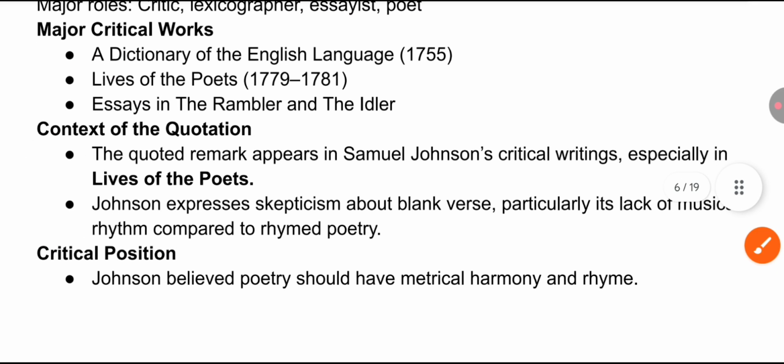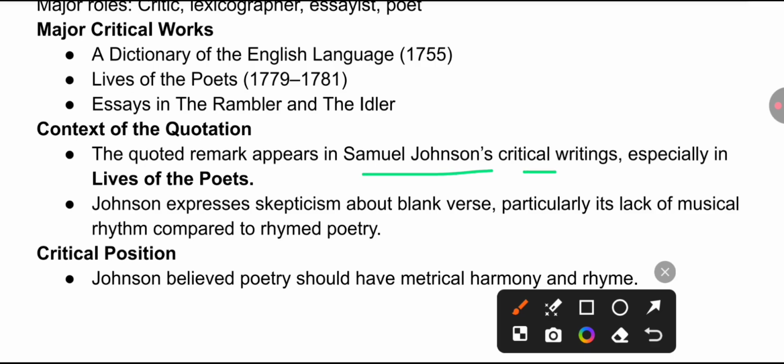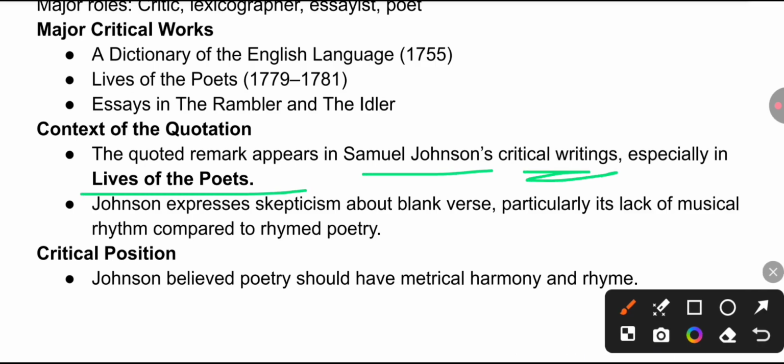The quoted remark appears in Samuel Johnson's critical writings, especially in Lives of the Poets. You will find the quotation given here.